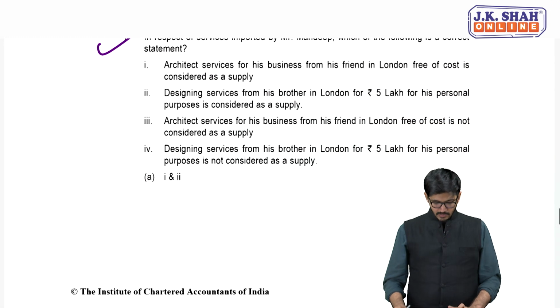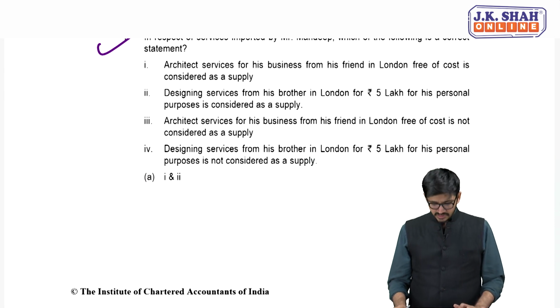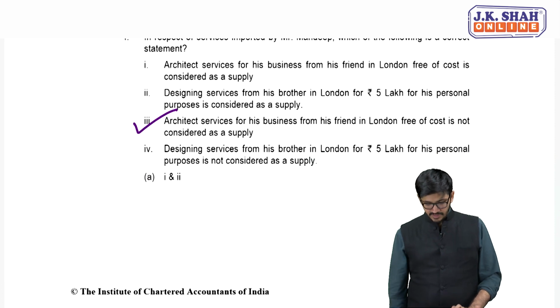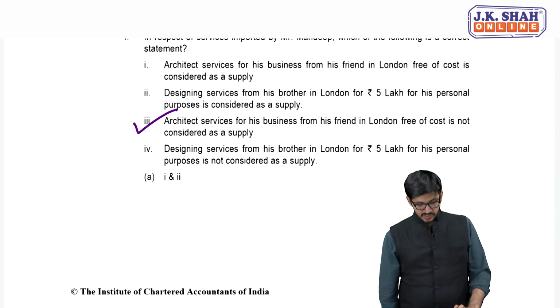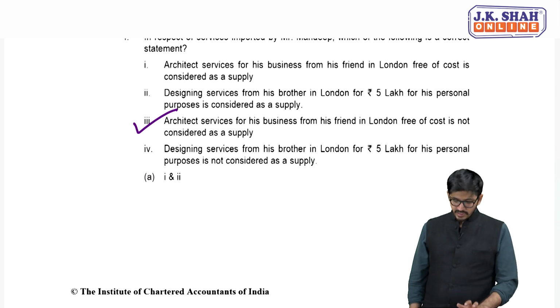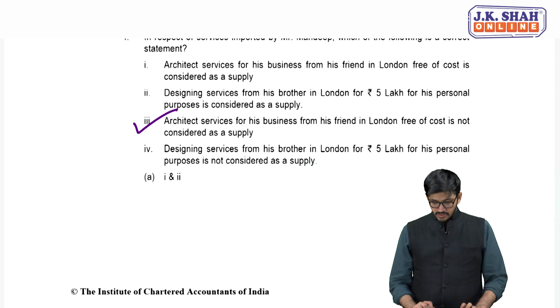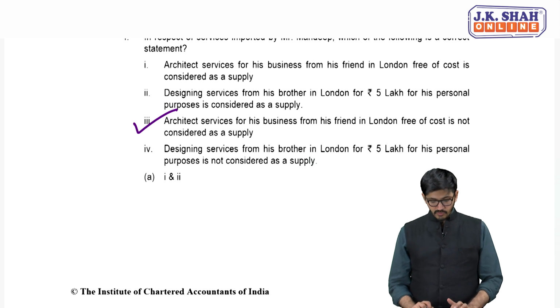So which is the relevant choice? Tell me. Absolutely right, my dear friends. In this case, if you can see clearly, architect service for his business from his friend in London free of cost is not considered as a supply. Absolutely. Designing service from his brother for his personal is no. Fourth is not the right case.